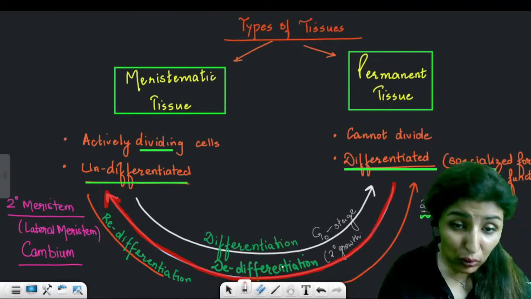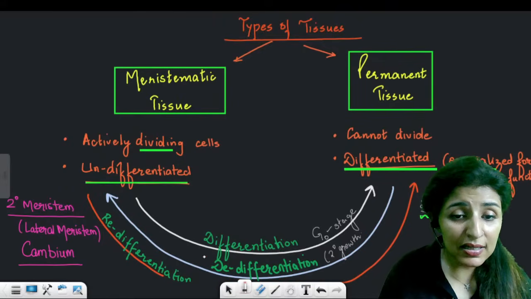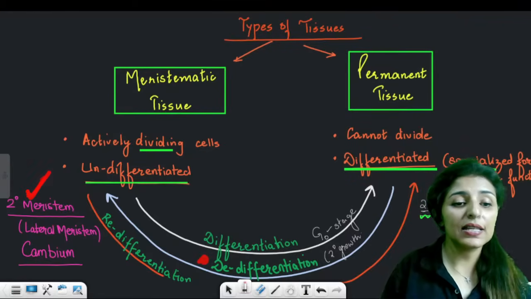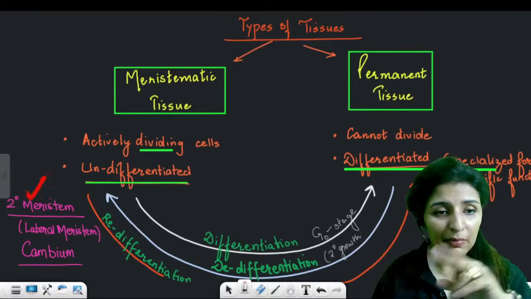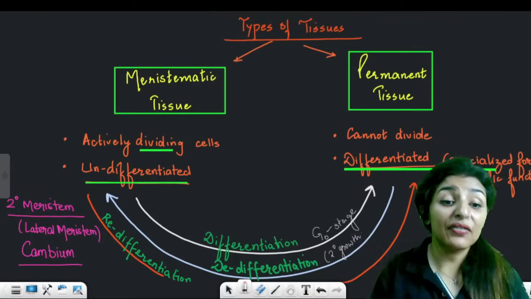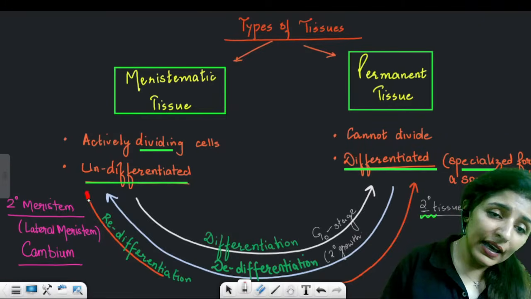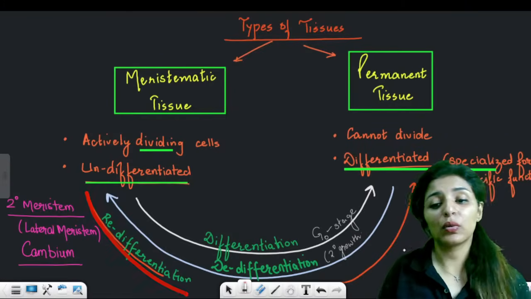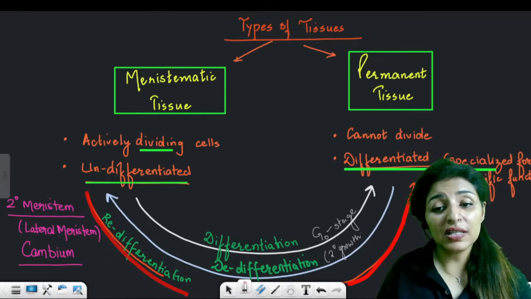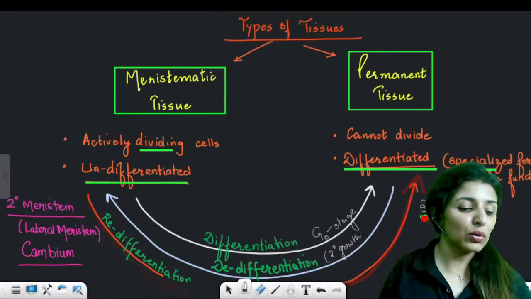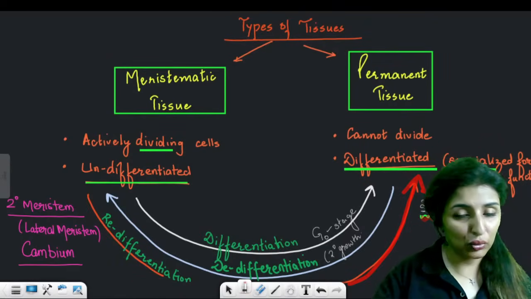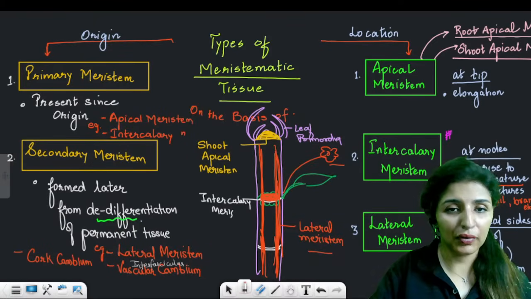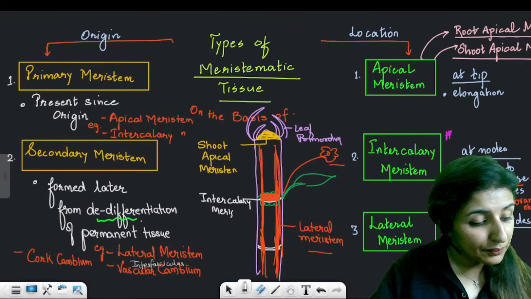Is this clear? Now, this meristem which is formed as a result of de-differentiation is known as secondary meristem. Are these points clear? Primary means formed for the first time. Secondary means formed after de-differentiation. And again, this meristem can differentiate, so it will be known as redifferentiation. And after redifferentiation, the permanent tissue which is formed is known as secondary tissue. Please tell me that these three terms are clear to all of you.